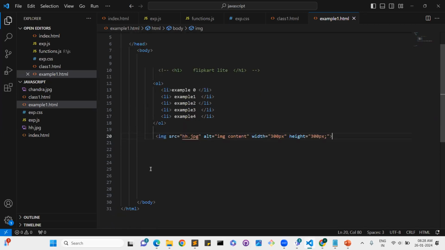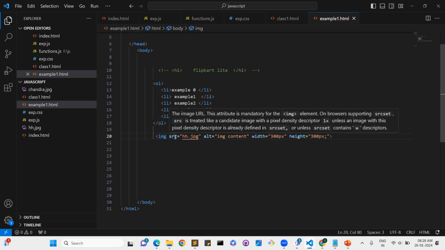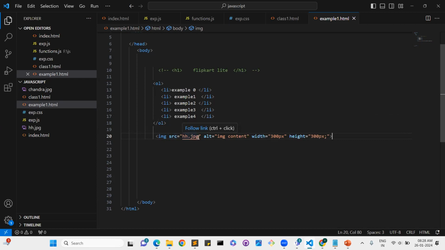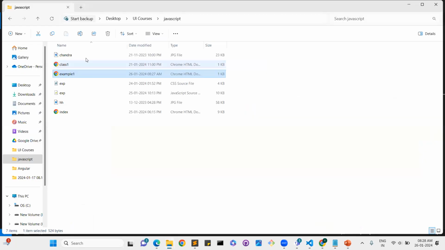Listen carefully. See, this is one image, the image element. In this element, I added the source. SRC equal to source path. This is the image value name. I took this image from this particular place, HH. This is the image I took.